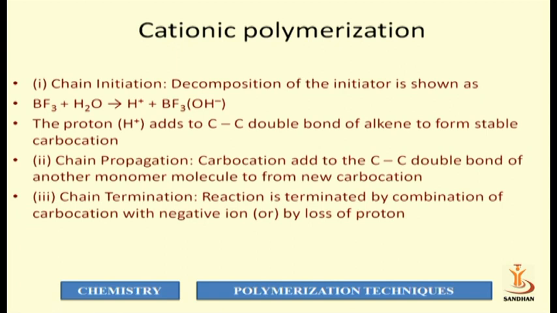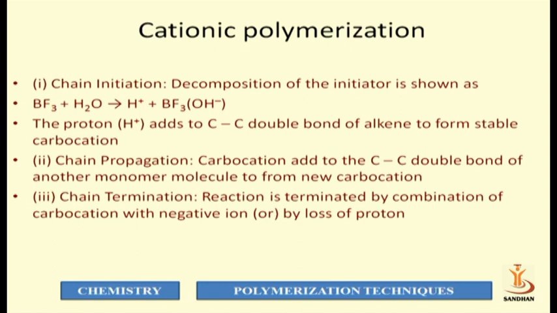The first step of cationic chain polymerization is chain initiation. Here we take the example of BF3, boron trifluoride, plus water. In this reaction, H+ is formed in the initiation step.